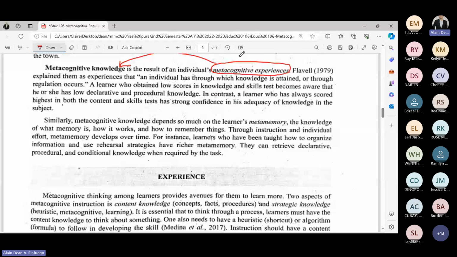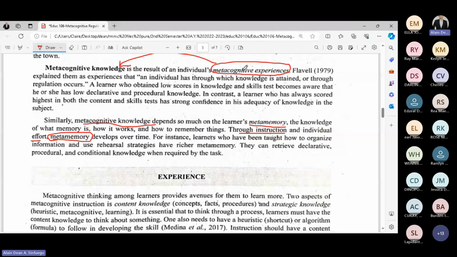So, just like metacognitive processes, metacognitive knowledge is dependent on meta memory: the knowledge of what memory is, how it works, and how to remember things. Now, what is the solution? Through instruction and individual effort. Then they develop meta memory.